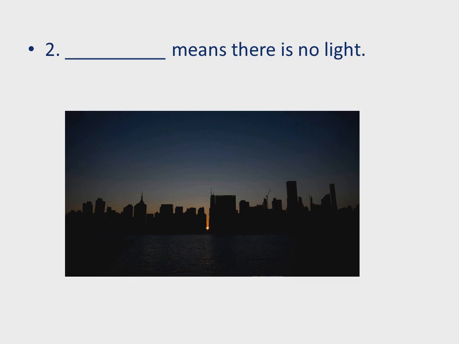Because there is no light, and if there is no light or little light, we call it darkness. Darkness means there is no light. What is the spelling of darkness? D-A-R-K-N-E-S-S, darkness.